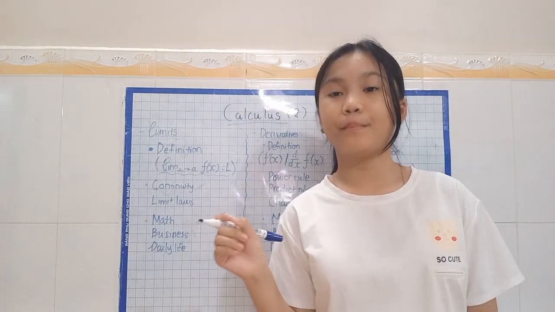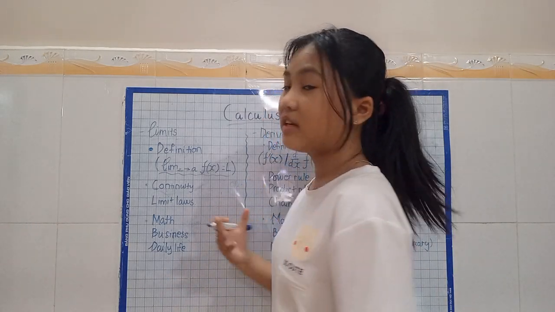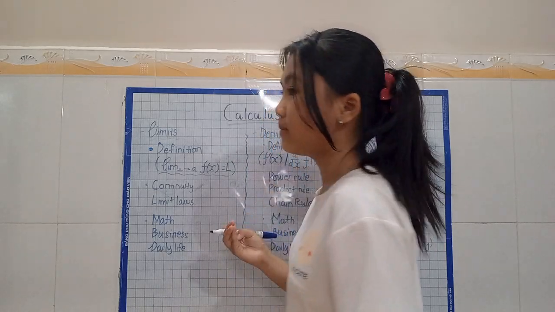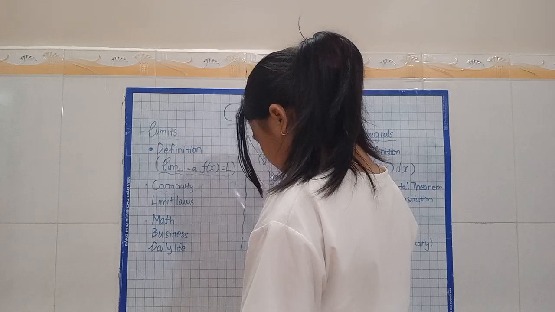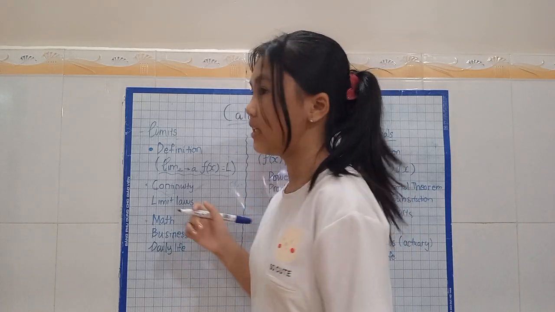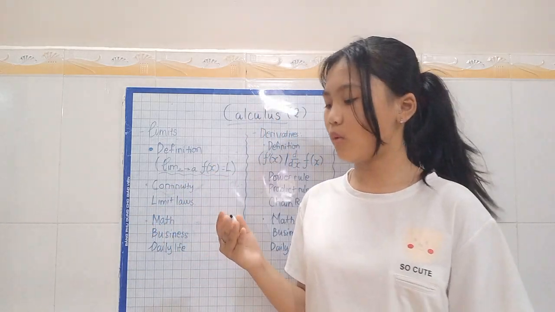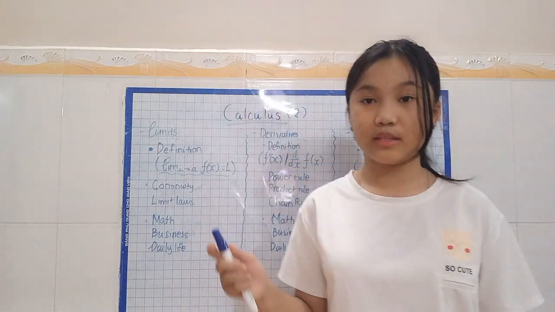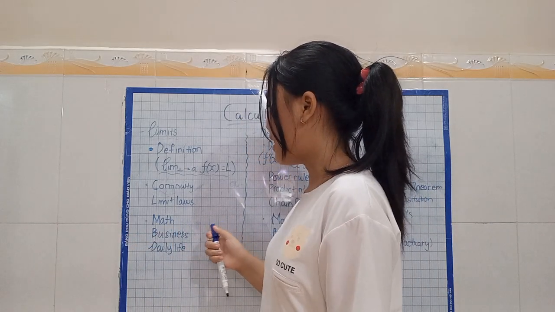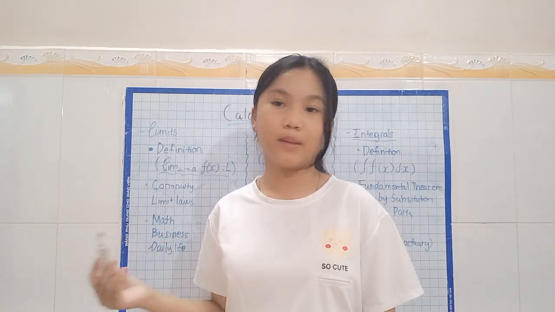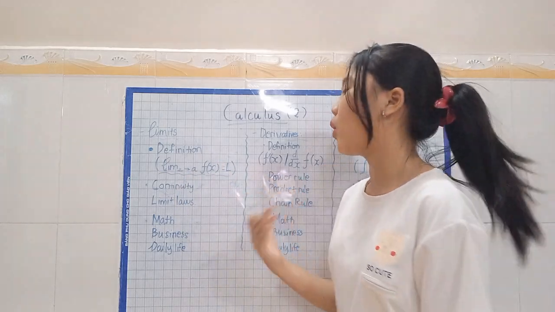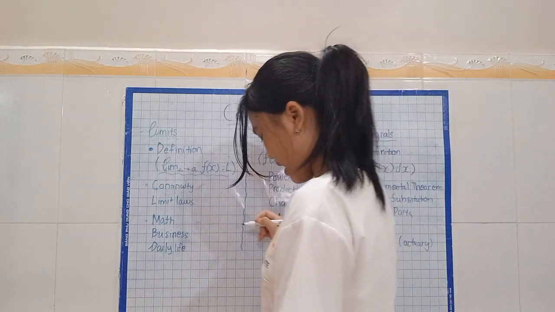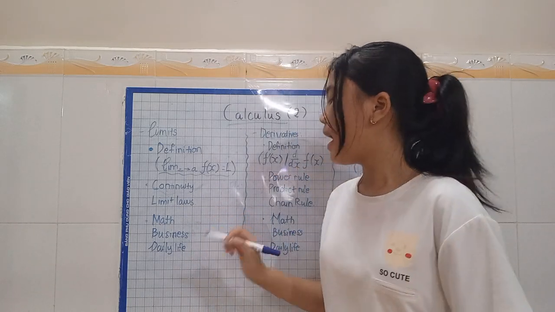Next is a little bit about limit laws. Of course, everything else has its laws, right? Limit laws include the limit of sums, differences, products, quotients, and composite functions. That is basically what you could find in limit laws. They rule how limits work. Let's look at some of its applications in math, business, actuary, and daily life.